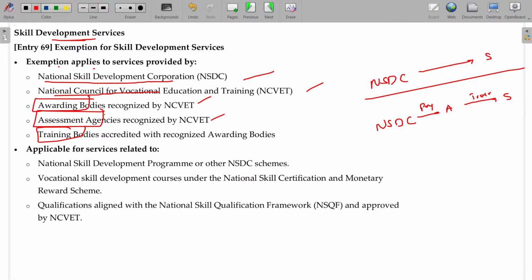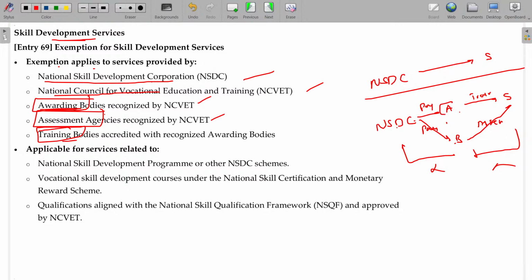To check whether the students got properly trained, NSDC appoints B for assessing the students after the training. This is called assessment. For these two, NSDC makes the payment to A and B. Now A and B rendered service to NSDC for a consideration. This is not taxable, and these services to them will also be exempted. So, what are the awarding bodies? Probably A or B, the assessing body, the training body.